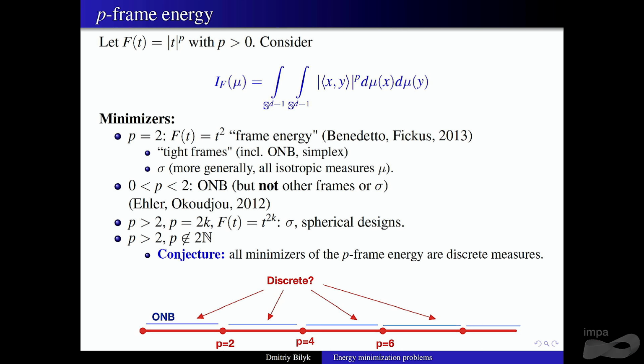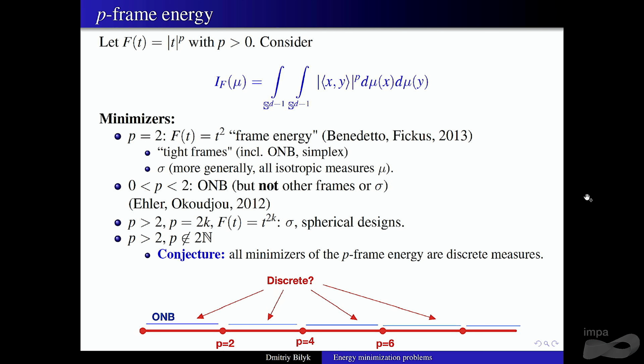As we discussed, if you're at an even integer, you're again in the situation where you have spherical designs and the uniform measure, so you have lots of different minimizers. What happens in between? We already knew from a result of Ehler and Kujo that below 2 you only get discrete minimizers, only the orthonormal basis.